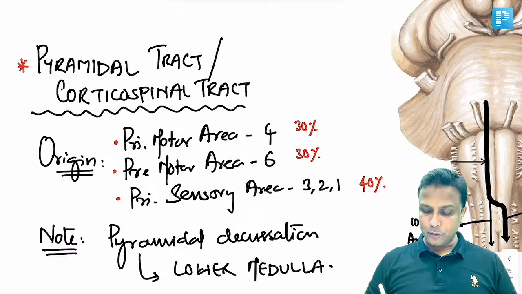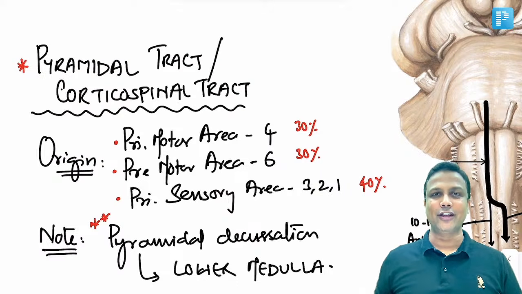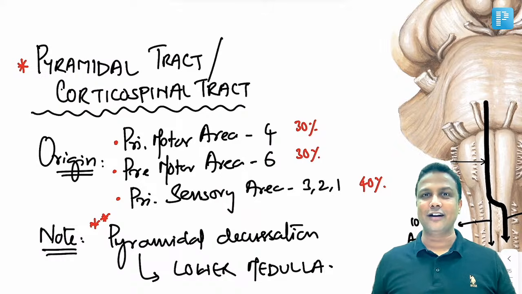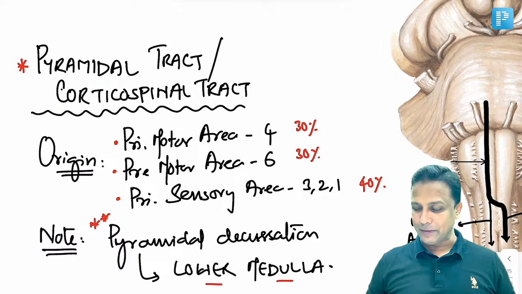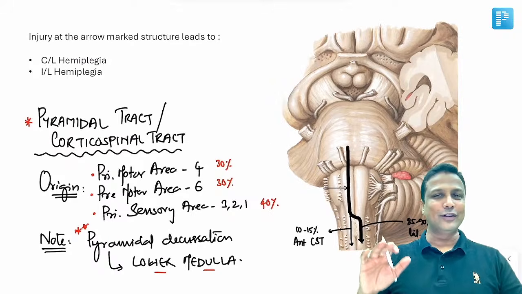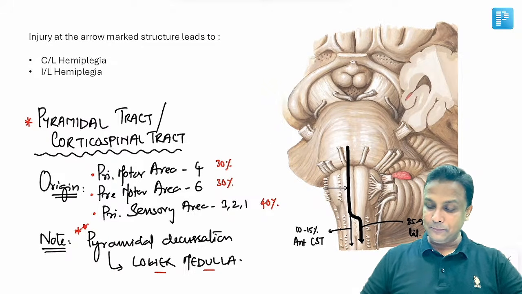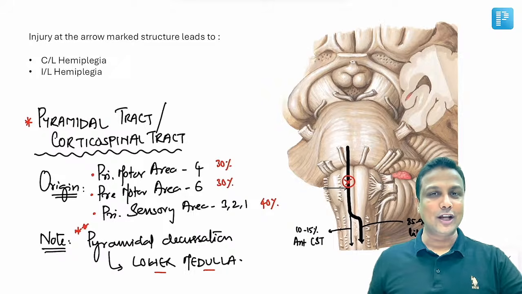And I told you the most repeated question in your exam, pyramidal decussation kahan hota hai? Pyramidal decussation ekkada avutundi? Of course in the lower medulla. It will be in the lower medulla. अब आ जाइए सर, वेलकम बैक टू अवर क्वेश्चन. अब हमारे सवाल की तरफ वापस आ जाइए. अगर यहाँ पर पिरामिड में इंजरी होता है तो क्या होगा?